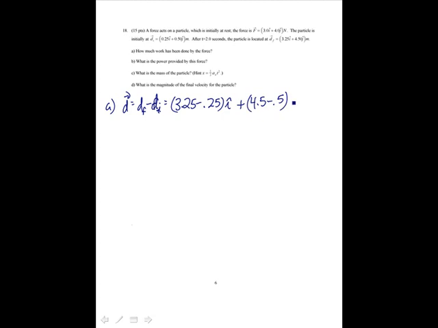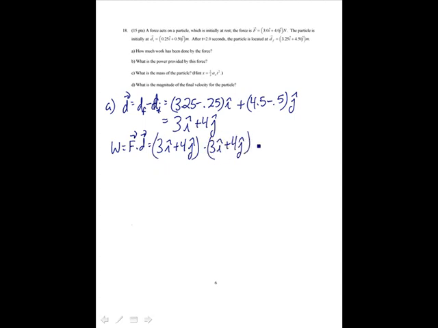Just subtracting the x and y terms in the j direction, and so that gives me 3i plus 4j. And then to find the work is just F dot d. The force is 3i plus 4j, and then you're dotting it with 3i plus 4j. That's equal to 9, that's 3 times 3, i dot i is equal to 1, plus 16, is equal to 25 joules. Joules are newton meters.